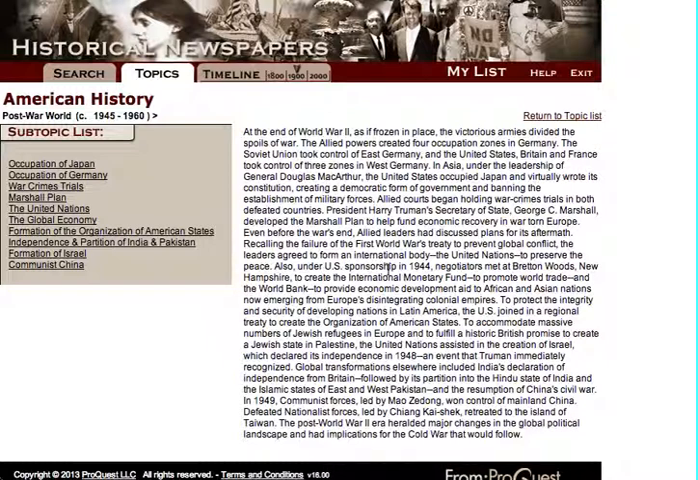I would recommend this database on the basis of authority and of scope. It's hard to find another database that has quite the amount of newspaper articles that are searchable out there. So, an excellent resource.